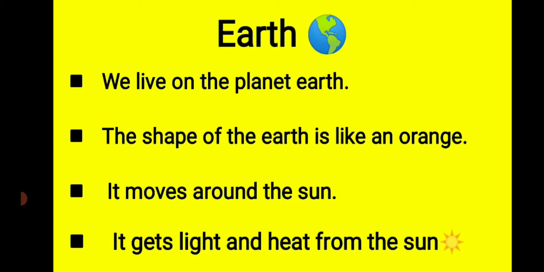But first of all, be clear with the earth, that the earth is a planet on which we live. Why do we live on the earth? Because on the earth there are air and water which are very, very essential for living things. It gets light and heat from the sun. From where do we get the light? We get light from the sun. Clear? Fine.